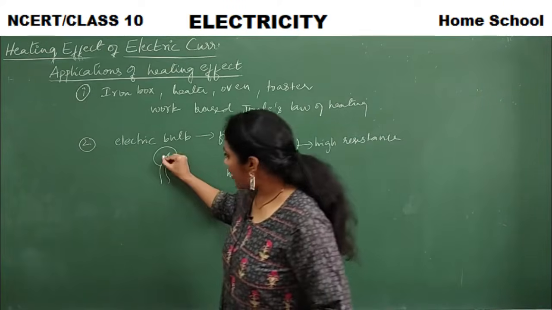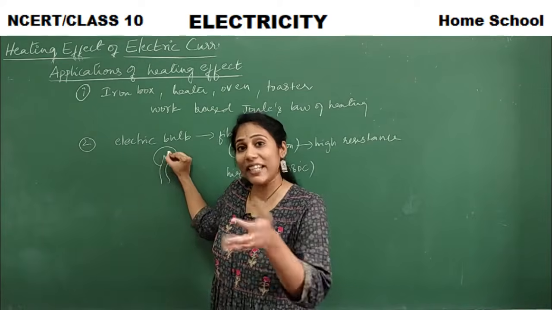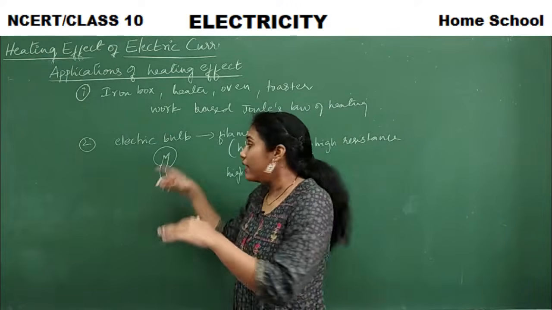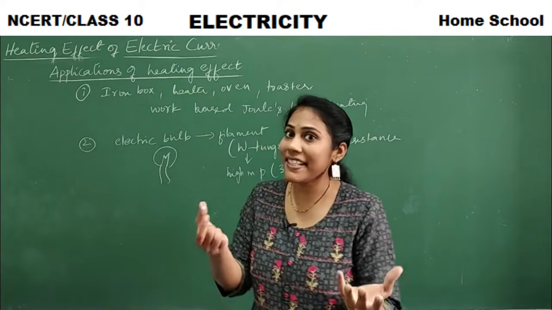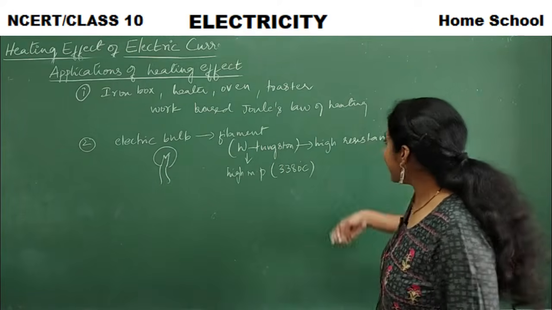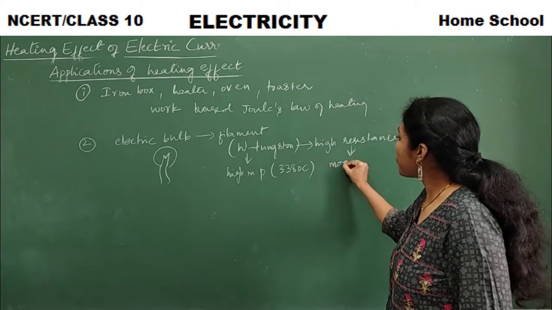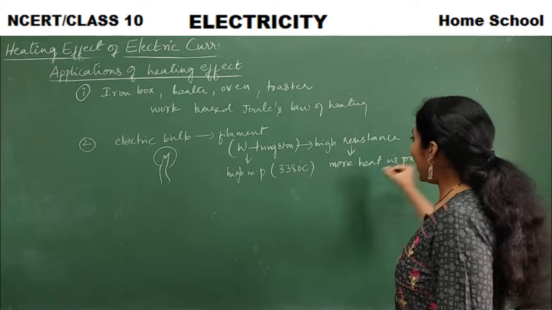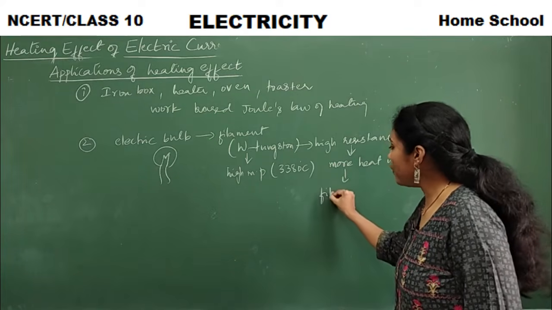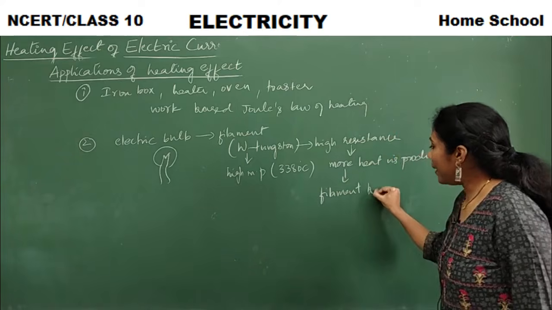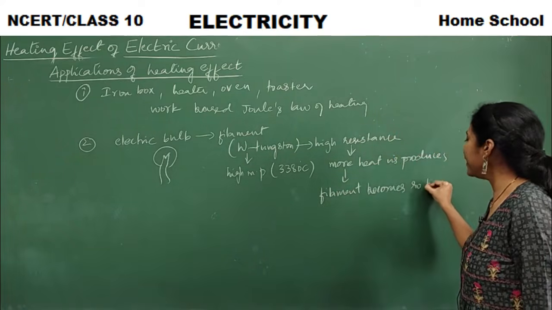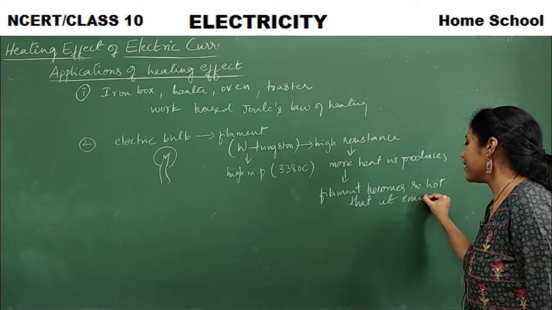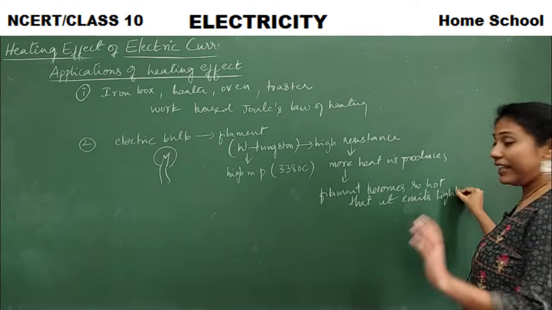So when current is passed through this filament, since tungsten has very high resistance, wherever there is high resistance and current flowing for a particular time, definitely heat is produced. Since it has high resistance, more heat is produced, guys. And the filament becomes so hot, see, whatever I am writing is important here, the filament becomes so hot that it emits light. That's how the bulb actually glows.